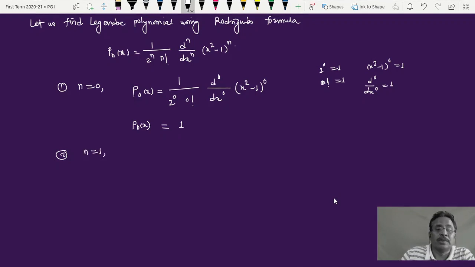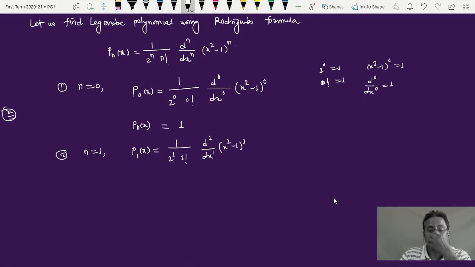Now left hand side of this Rodrigues formula will be P1 of x. So what I should get? P1 of x should be equal to x. Let's check whether we are getting this or not. Now this is 1 upon 2 raised to 1 into 1 factorial multiplied by d raised to 1 upon dx raised to 1. So that is d by dx of x square minus 1 raised to 1.